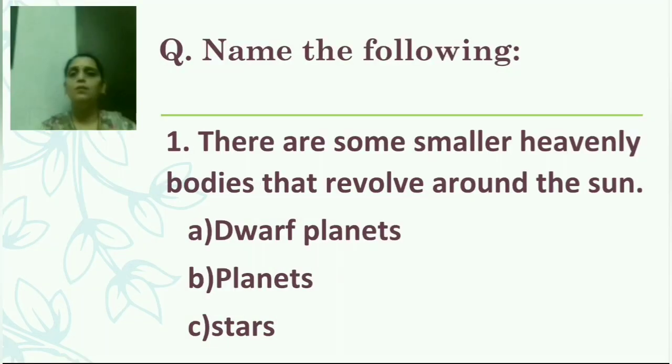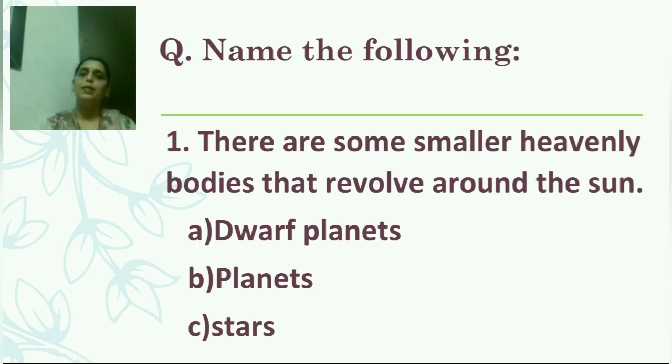Okay. Next is name the following. Students, here also you are given the options and you are going to tick the right option. Now the question is, there are some smaller heavenly bodies that revolve around the sun. A. Dwarf planets.